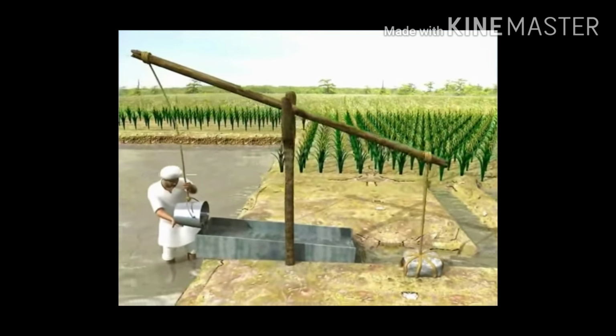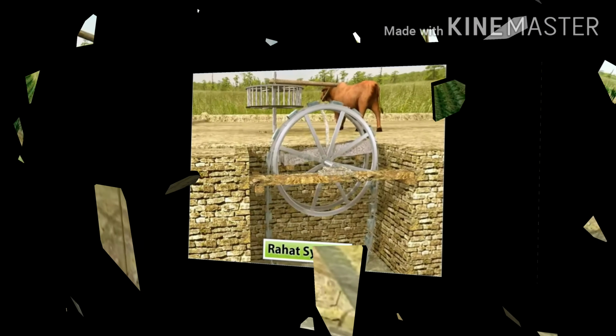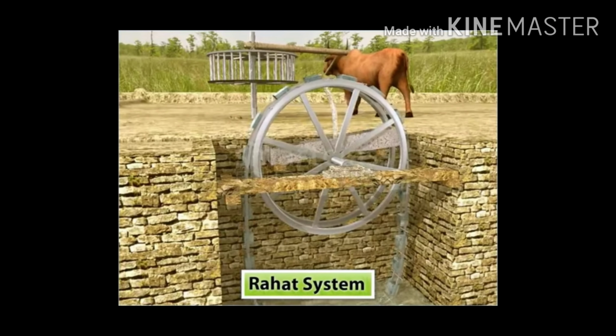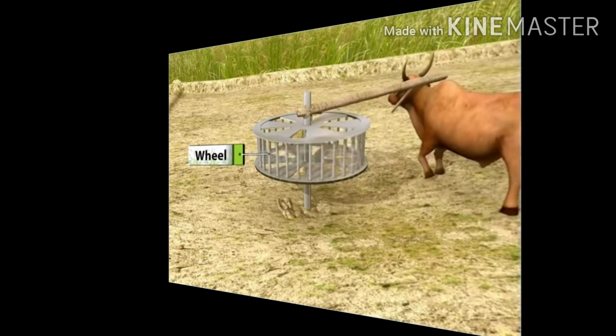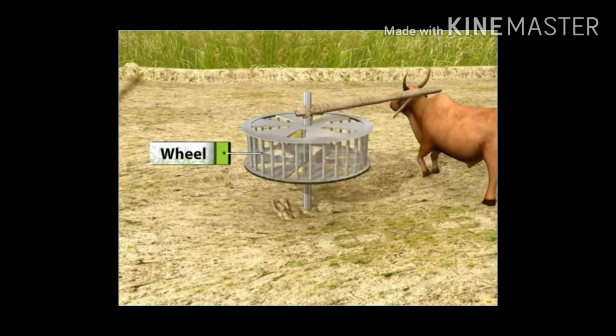Now the next method is the Rahat system. Let's see what happens in the Rahat system. In the Rahat system, two wheels are connected. One is vertical, which is connected to the water source, and the other is horizontal, and animals are used for moving that wheel. Buckets are also placed on the vertical wheel, which helps in pulling the water.